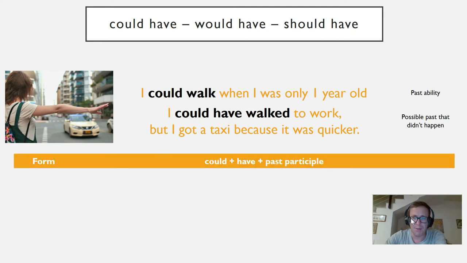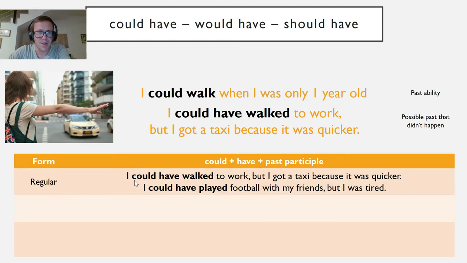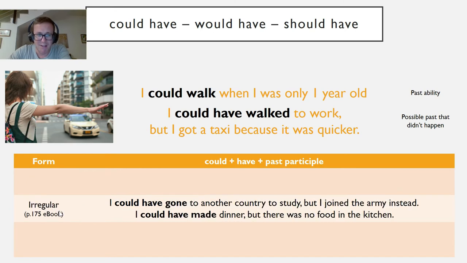So the form is could have plus past participle. Now here the past participle is walked, but remember we have past participles which are irregular. So the regular one, I could have walked to work, but I got the taxi, it was just quicker. I could have played football with my friends, but I was tired. So this is regular with ed. And we have irregular past participles like this.